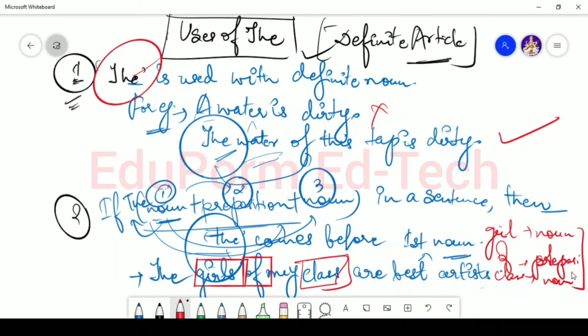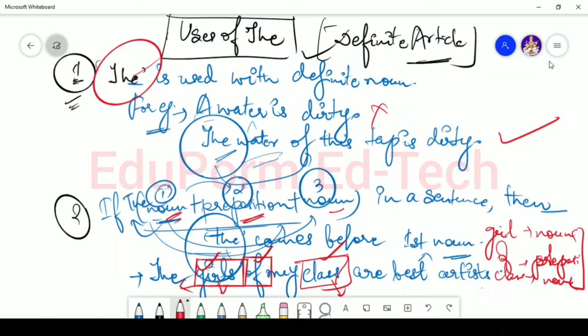So in this case, the will always come before the first noun. So which one of them is the first noun here? The girl is the first noun and the class is the second noun. So the will always come before the first noun.